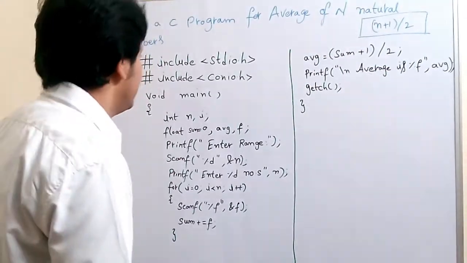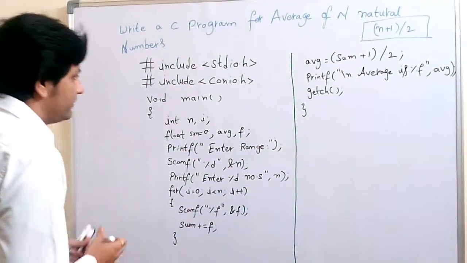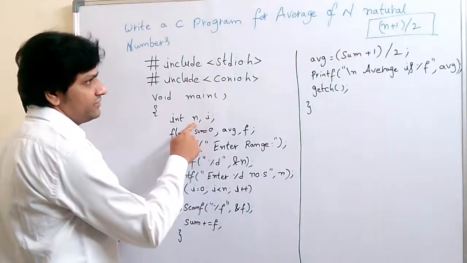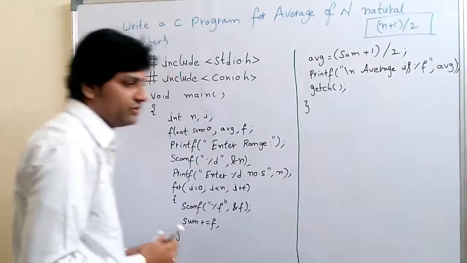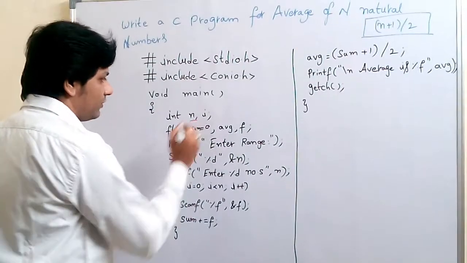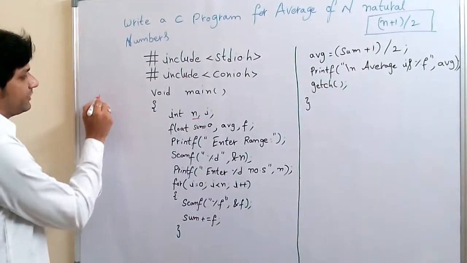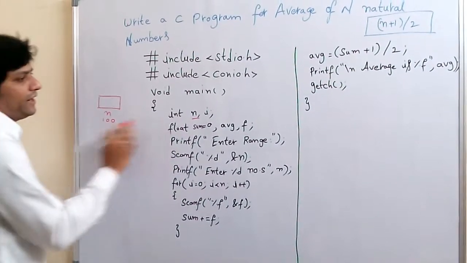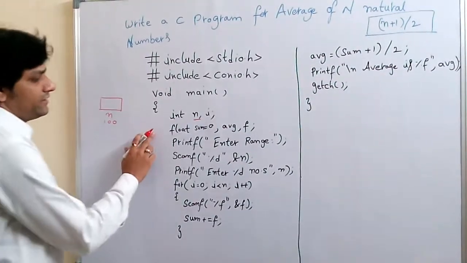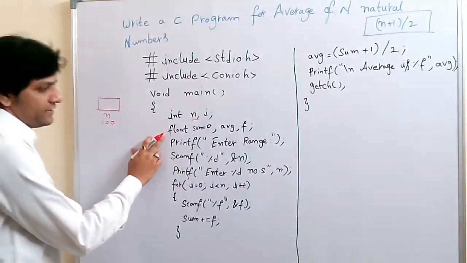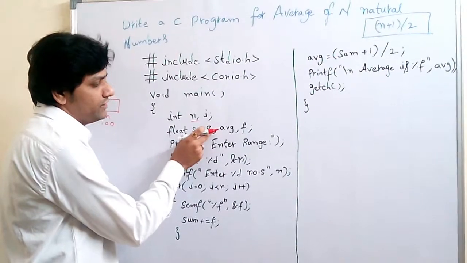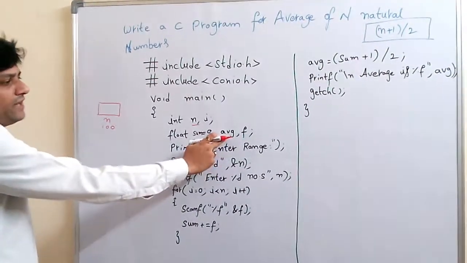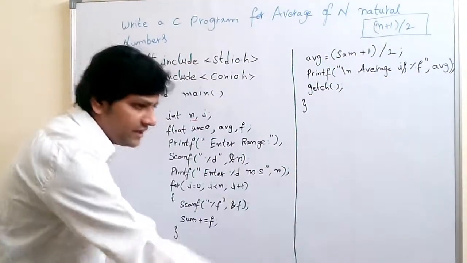Next, in the main method we declare two variables: n for the range of n natural numbers, which has some address location, and i for iteration. Then we take another data type, float, for sum equals 0, average for finding the average of n natural numbers, and f for entering the numbers.